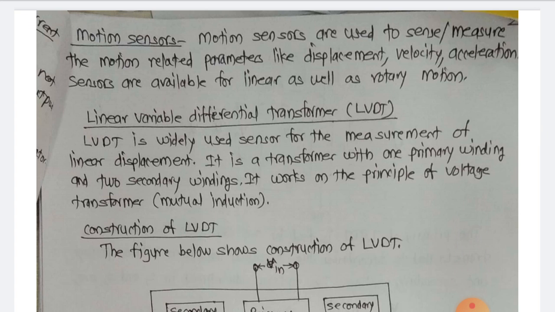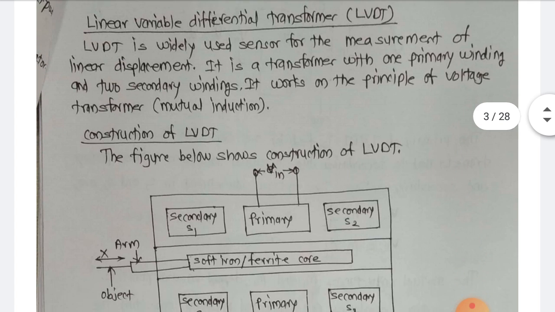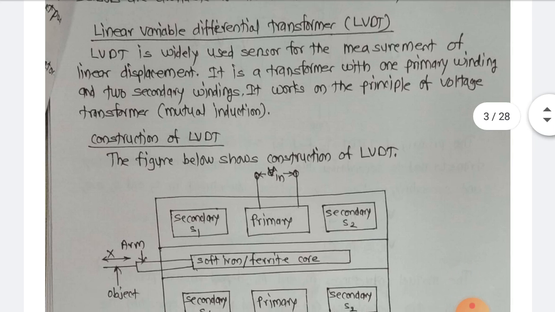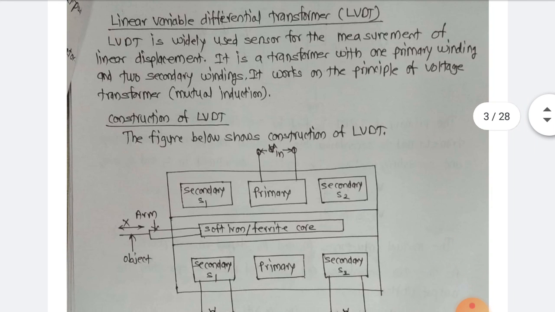Okay, so these were the classification of transducers, sensors related with the transduction principle on the working. Now, to start with, we will study what is an LVDT. LVDT is a linear variable differential transformer. It is transformer, not transducer, the name of LVDT.